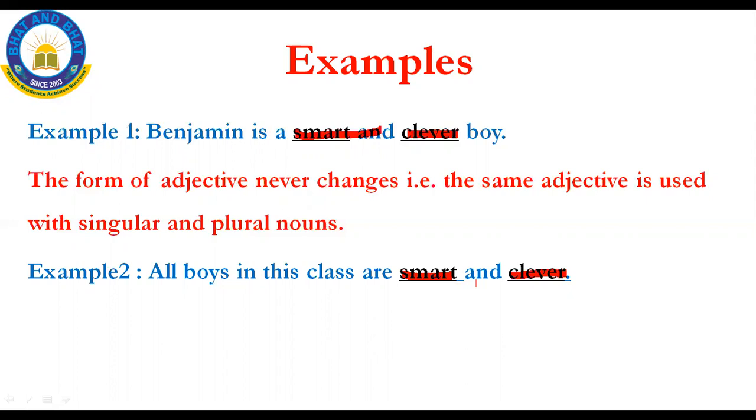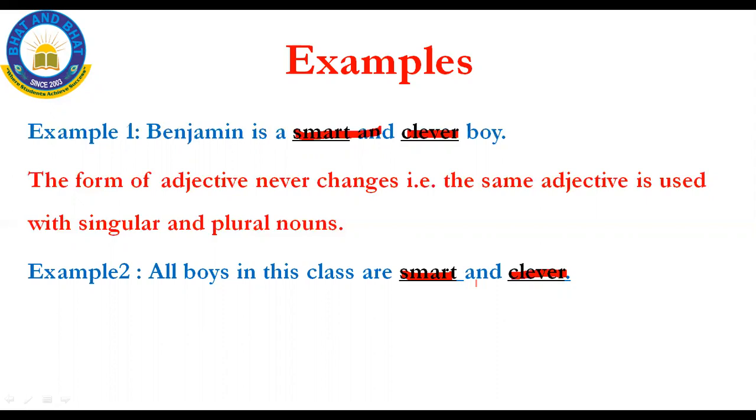We all learned in the first chapter itself the difference between singular and plural. What is meant by singular? Singular is nothing but which is used for only one, one thing or one person. Plural is nothing but more than one, isn't it? Now see, it may be plural or singular, but the adjective does not change. Look at the example, smart and clever.